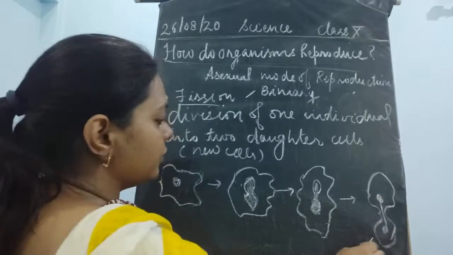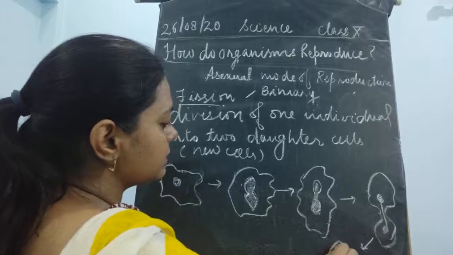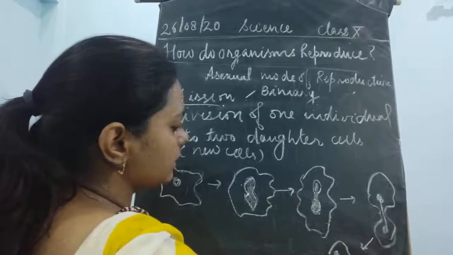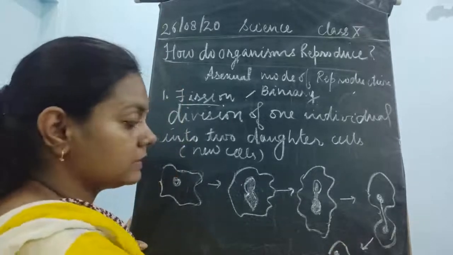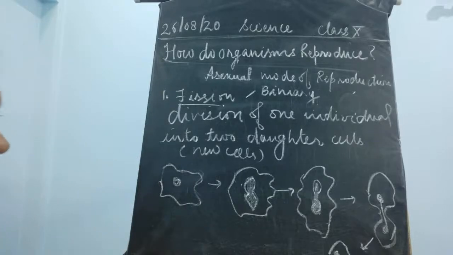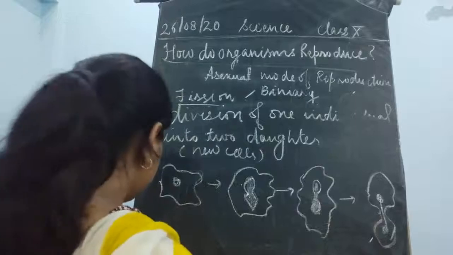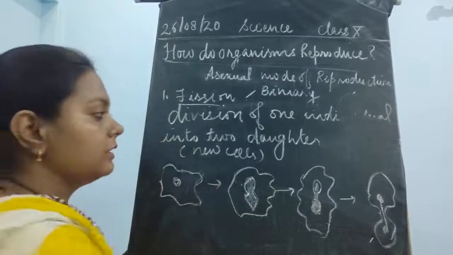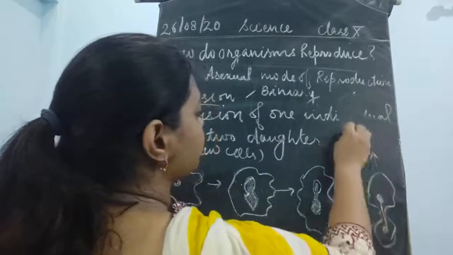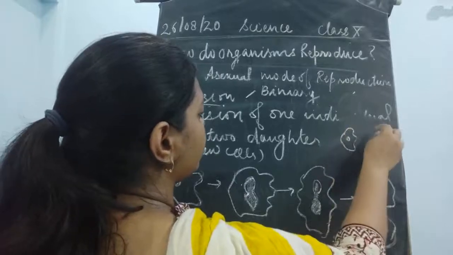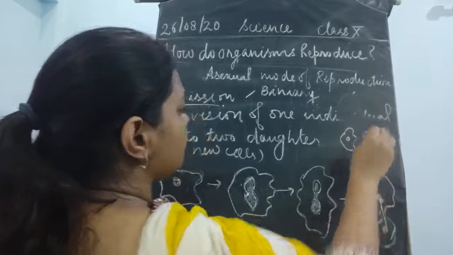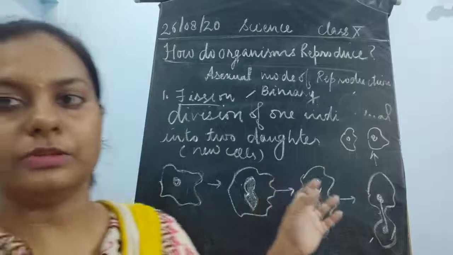The last stage is that two daughter cells are formed as a result. I think this is not visible, so I'll draw just above. So two daughter cells are going to be produced.